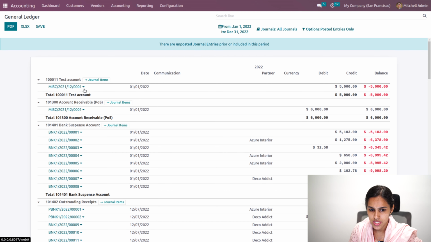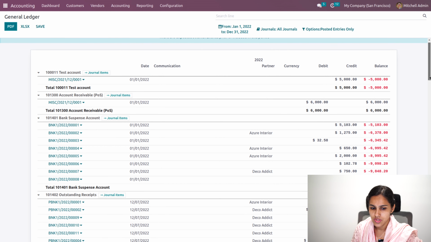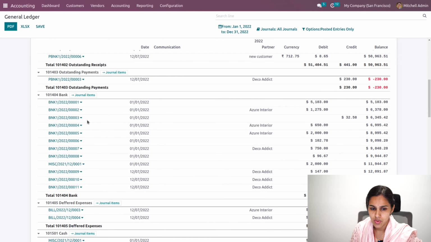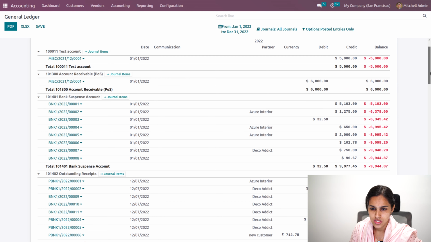So this is a miscellaneous journal entry for our test account, which is the opening balance we have added. Also here one more miscellaneous for receivable, which is 6,000. You can see that for each of the accounts it will be provided as a miscellaneous journal entry in the general ledger.